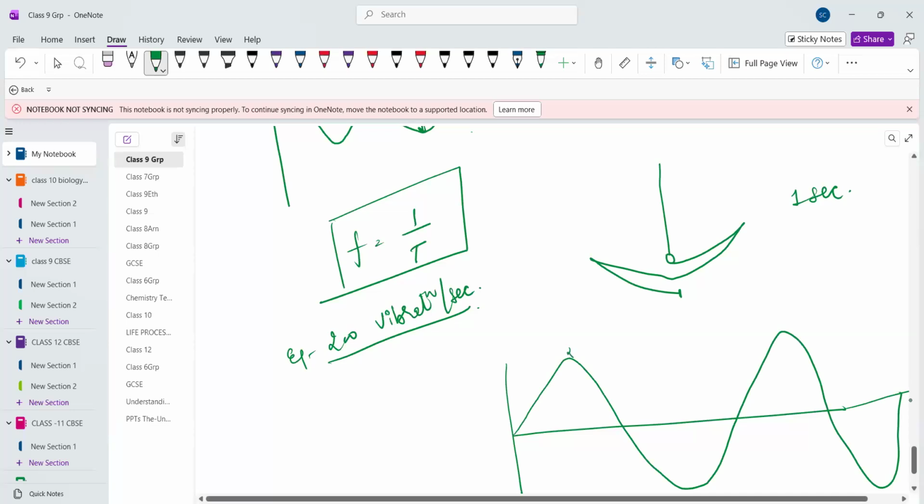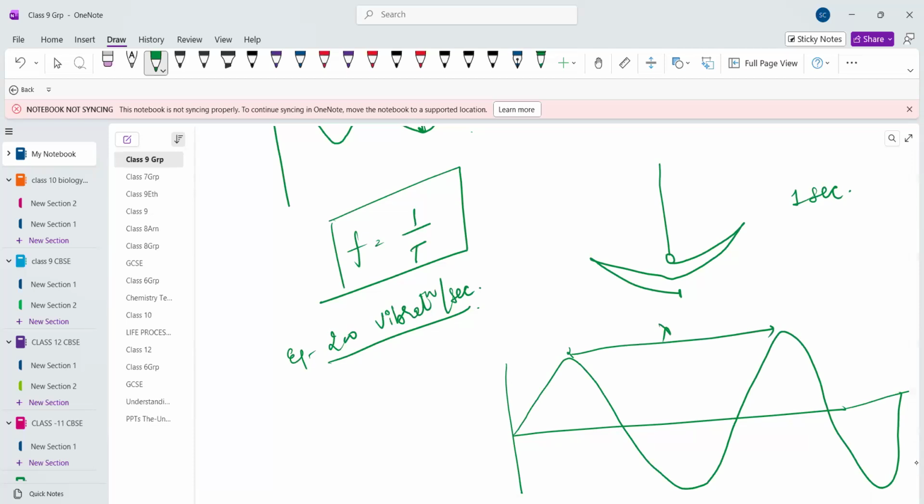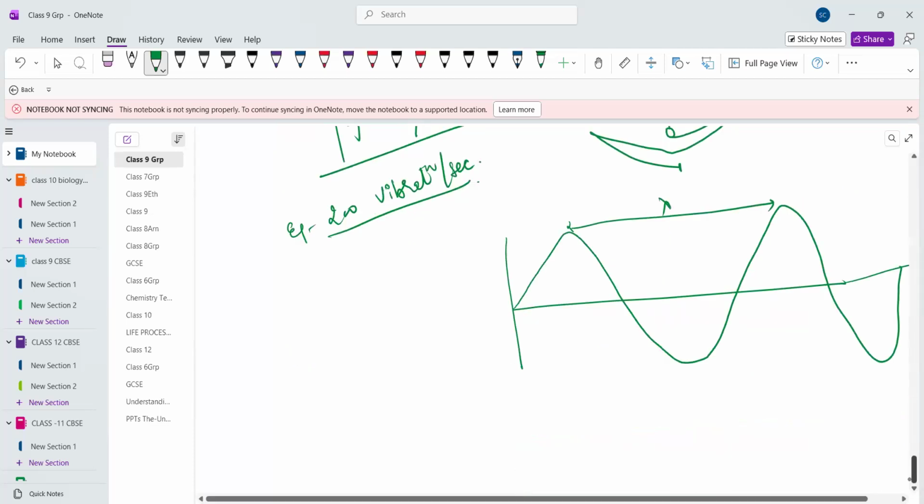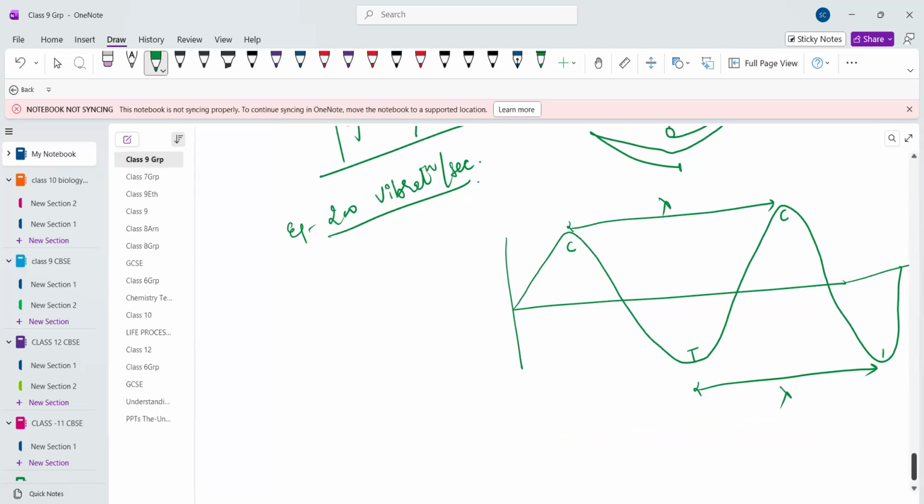This distance is wavelength, or maybe this distance. These are the crests and these are the troughs. The distance between two adjacent crests or two adjacent troughs is called the wavelength. This is a length, so obviously the unit will be meter.